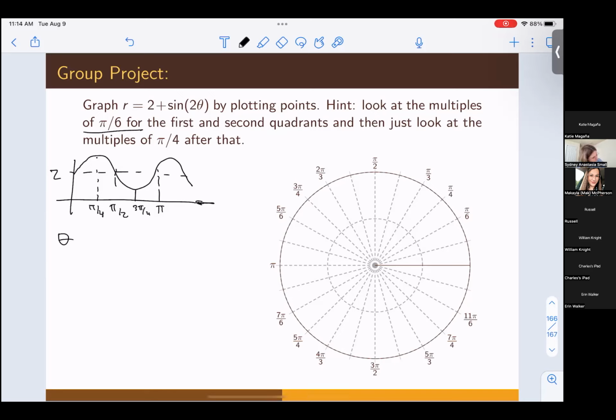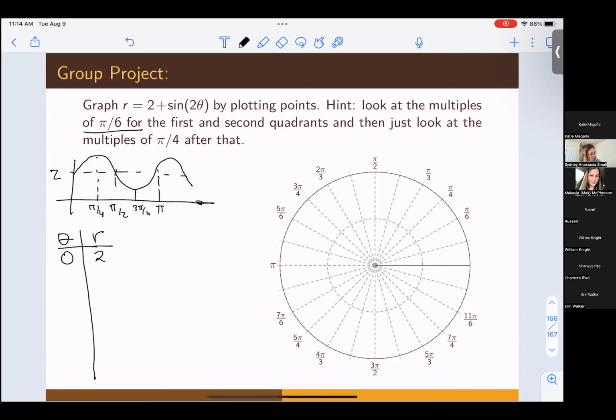So just doing what we have been doing, making a table of points, theta and r. Start at theta 0 because that's the best place to start. If we plug 0 into the equation, r equals 2 plus sine of 2 theta, the sine of 0 is 0, plus 2 is 2.